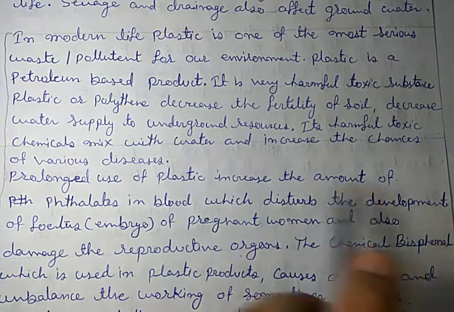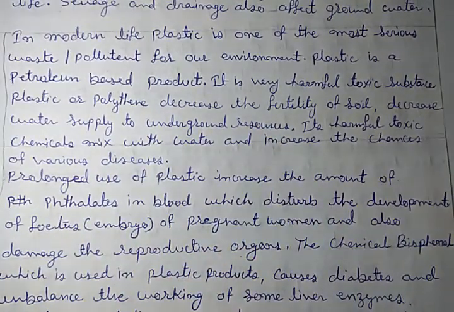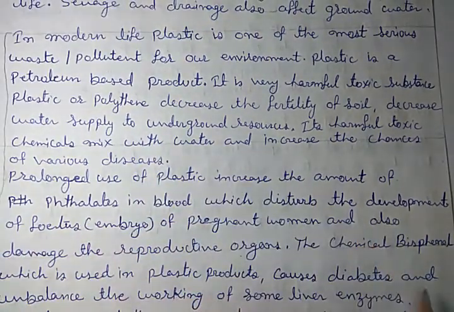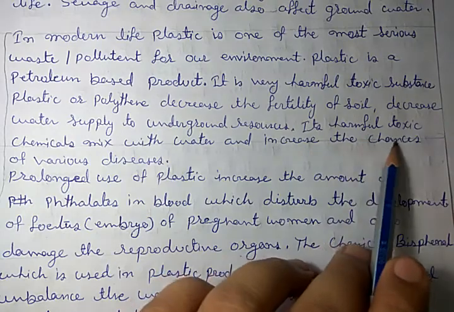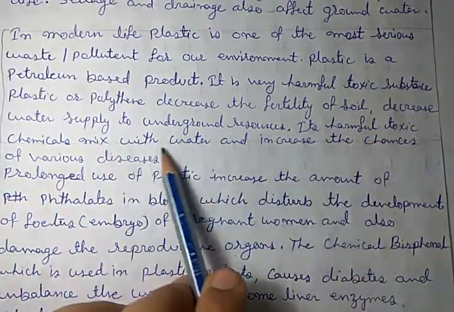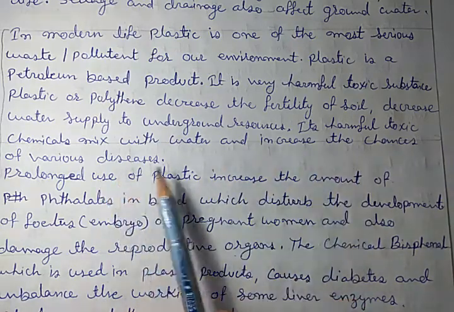It also decreases the water supply to underground resources because plastic becomes a layer, so it will not allow the percolation of water, that means the downward movement of water. So definitely the underground water level will decrease. Its harmful toxic chemicals mix with water and increase the chances of various diseases.